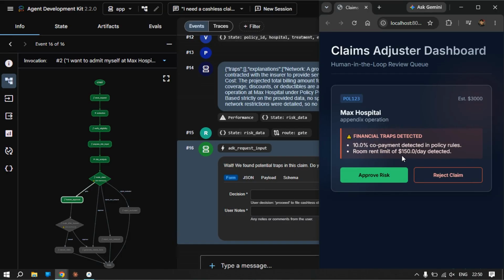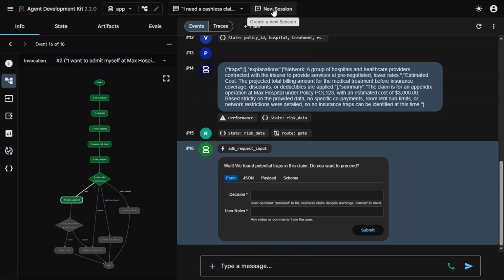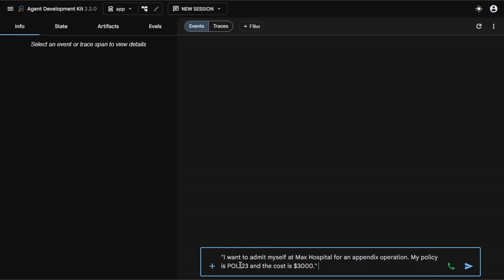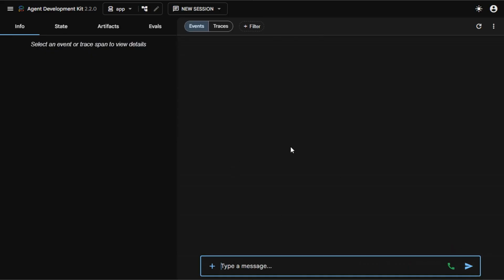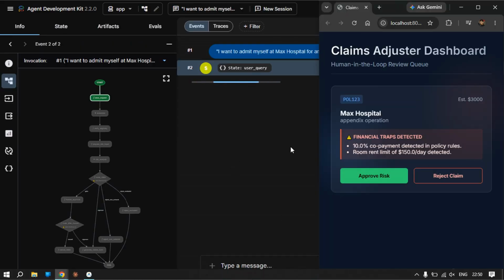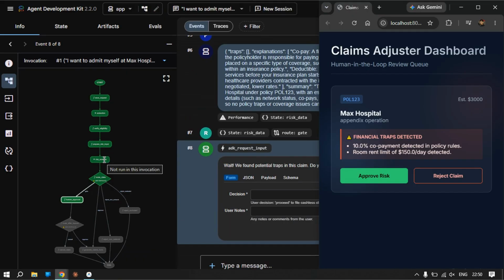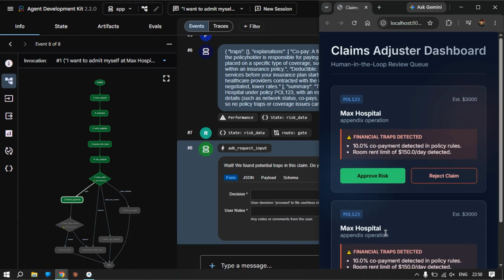Because we engineered a zero-trust response, the Python decision node refuses to approve this flagged claim. As shown on the left side of this split screen, it hits a red node and abruptly freezes execution. This is where asynchronous state management becomes necessary. We utilize a human-in-the-loop gate to handle edge cases safely. The ADK graph immediately writes the paused session state to an SQLite database, securing the data.